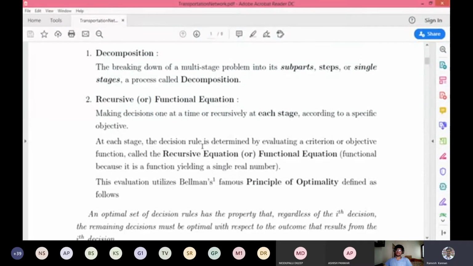If you're really interested in taking a deluxe bus, then you'll wait for that. Those kinds of decisions are made at that stage. You cannot decide after you reach the destination what bus you have to board. That is called the decision rule, or decision making at that point of time or stage. That is what we call a recursive thing, with recursive equations or functional equations.